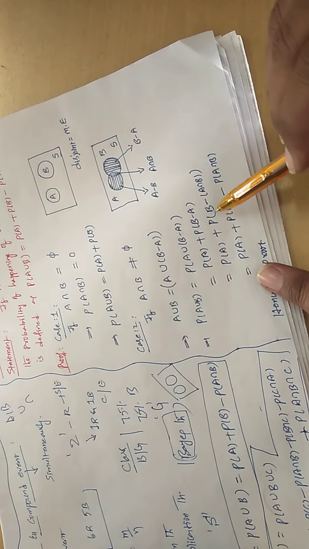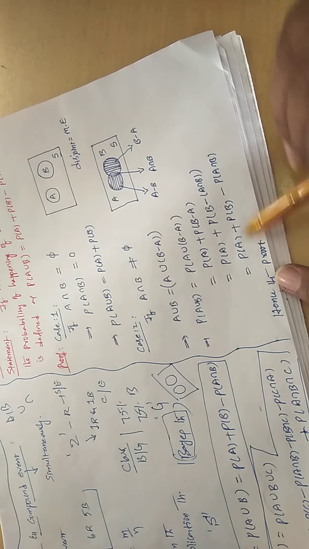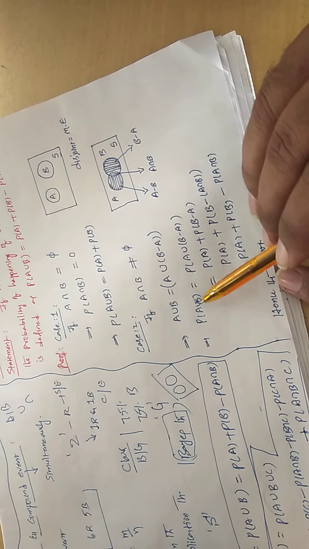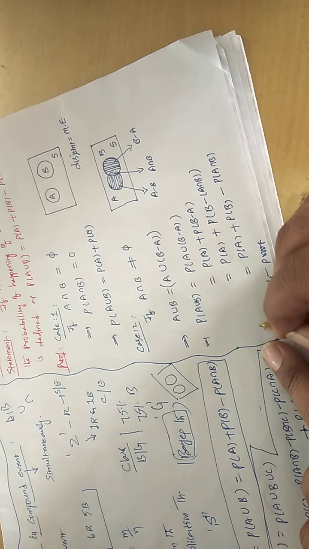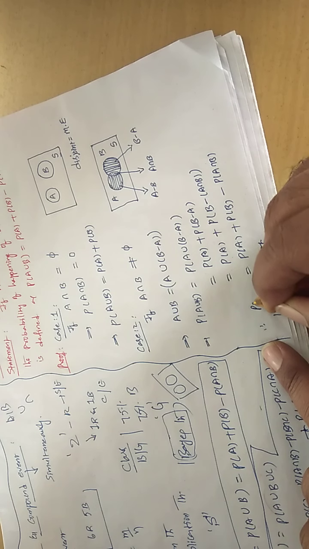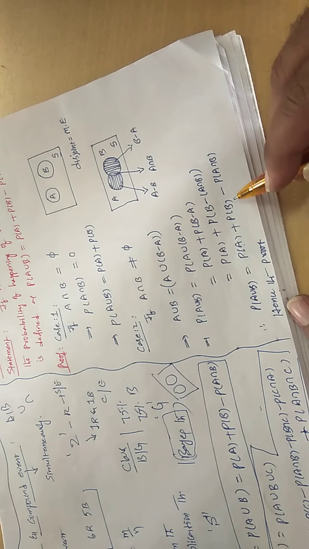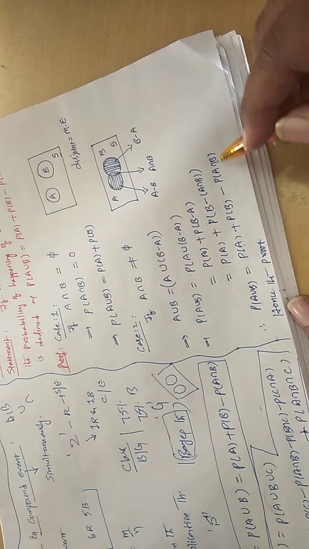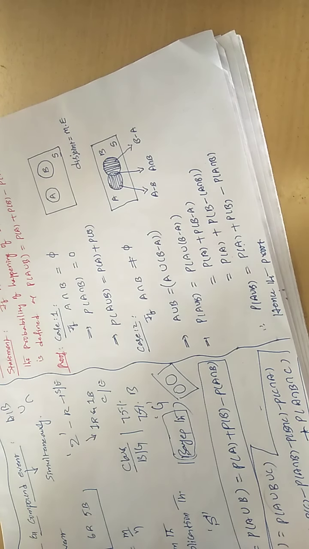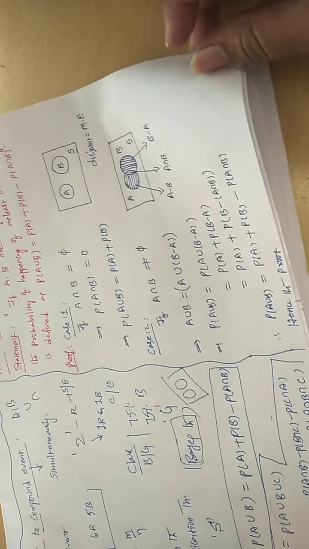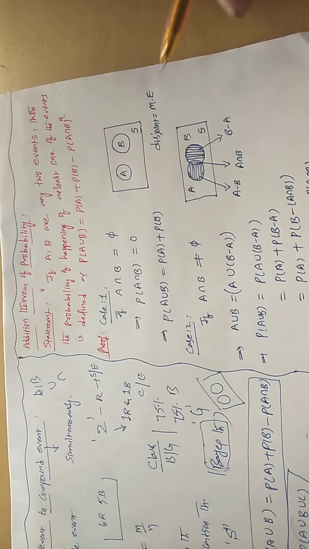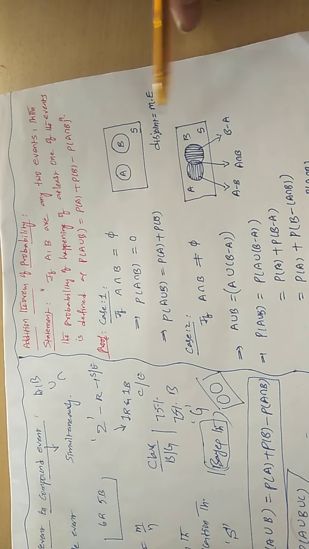So I took the probability inside and we got that probability of A union B is equal to probability of A plus probability of B minus probability of A intersection B. Hence the proof. So how did we prove this? Based upon set theory.